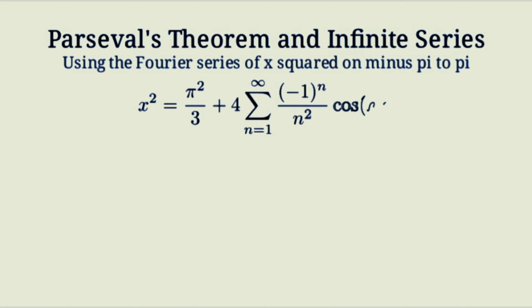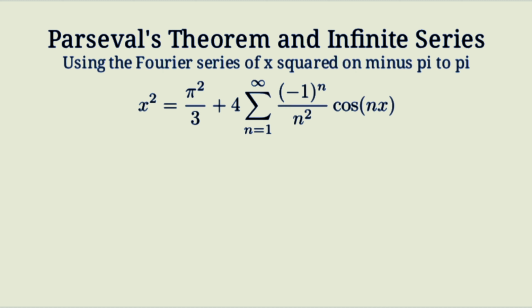Here is the given Fourier series. We are told that for x between minus pi and pi, the function x squared has the Fourier series: x squared equals pi squared over 3 plus 4 times the sum from n equals 1 to infinity of negative 1 to the n over n squared times cosine of nx.